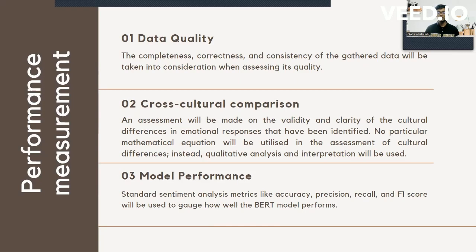No particular mathematical equation will be utilized in the assessment of cultural differences. Instead, qualitative analysis and interpretation will be used. Then model performance: standard sentiment analysis metrics like accuracy, precision, recall, and F1 score will be used to gauge how well the BERT model performs. All of the equations are written in the report.